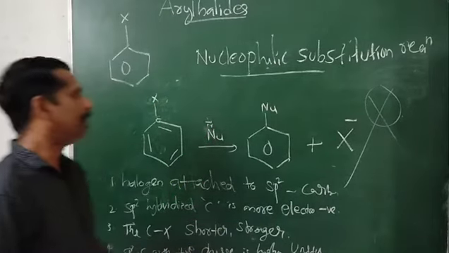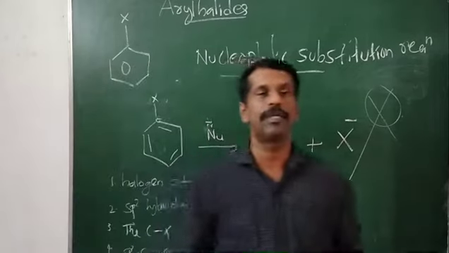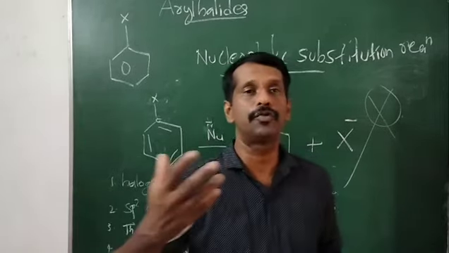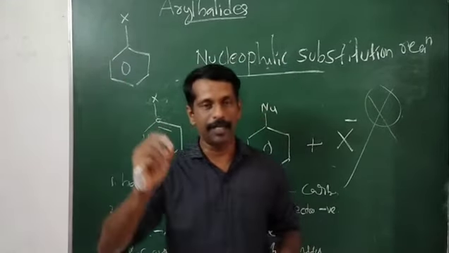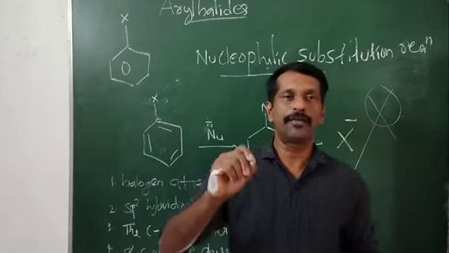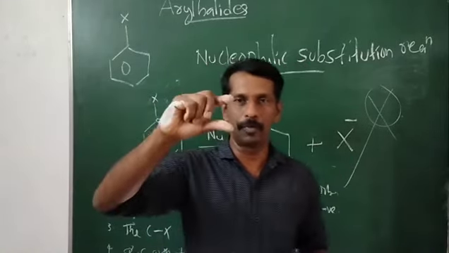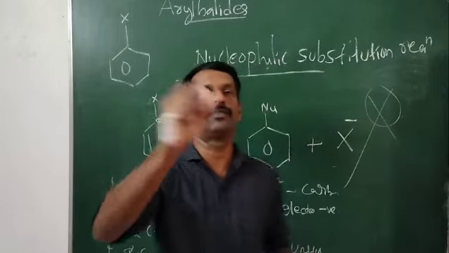These are the reasons why aryl halides are less reactive towards nucleophilic substitution reaction. One, the carbon is sp2 hybridized, therefore more electronegative, so the carbon-halogen bond becomes shorter and stronger, and breaking such a bond is very difficult.